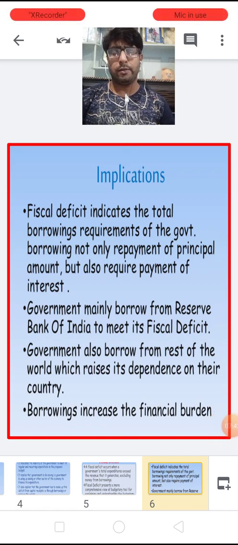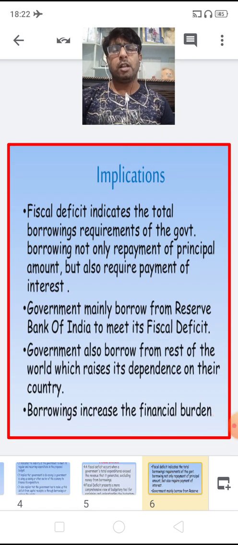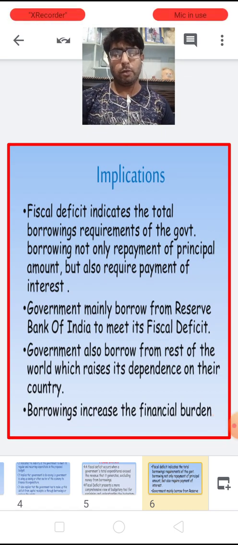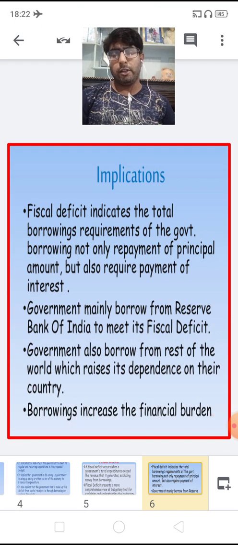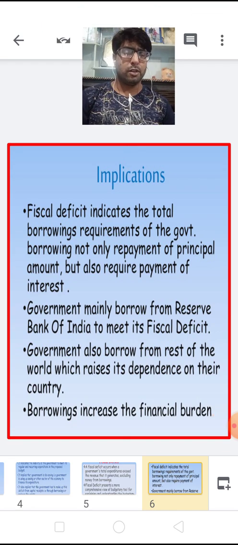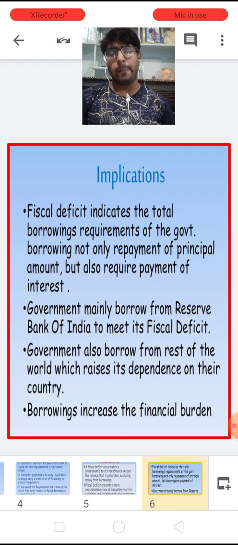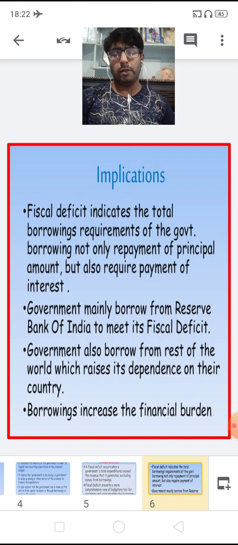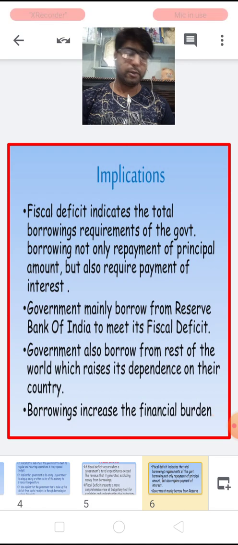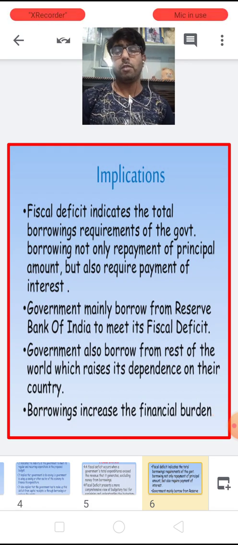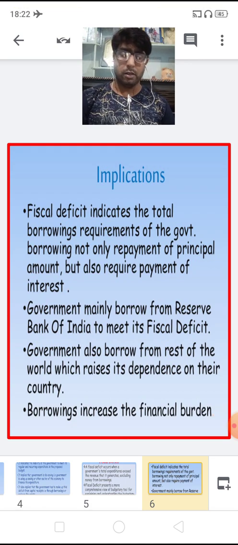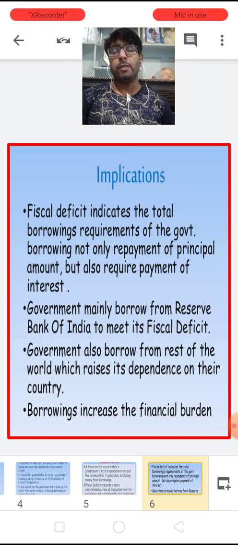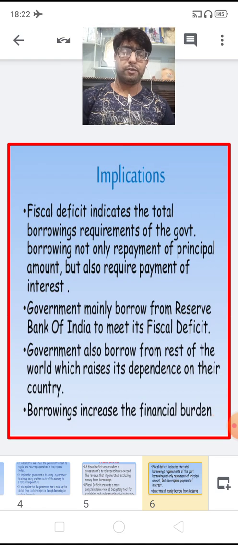So, the implications are: a fiscal deficit indicates the total borrowing requirement of the government, not only repayment of the principal amount but also payment of the interest. So when we borrow money from foreign countries or from any financial institutions, then whatever borrowings we have made, the country has to pay the interest. So this is again one cause of fiscal deficit.